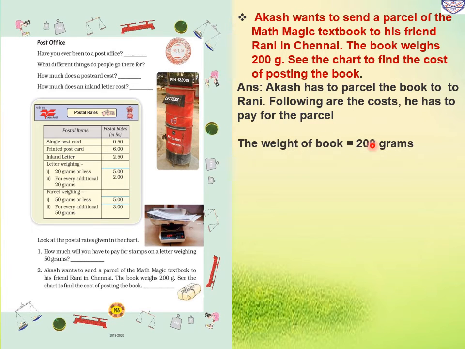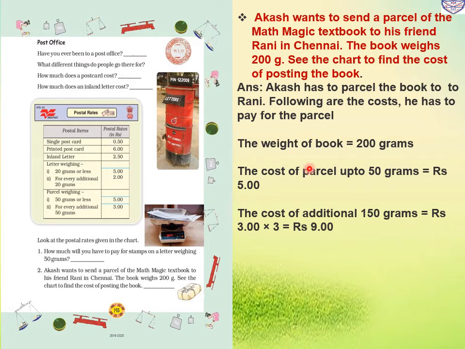The weight of the book is 200 grams. The cost of a parcel up to 50 grams is rupees 5. In the chart, parcel weighing 50 grams or less is 5 rupees. For every additional 50 grams we have to pay 3 rupees. Now how much additional is there? That is 200 minus 50, that is 150. So 150 has 3 additional 50 grams, so we multiply 3 times 3, which is 9. So the total cost is 5 plus 9, that is rupees 14.